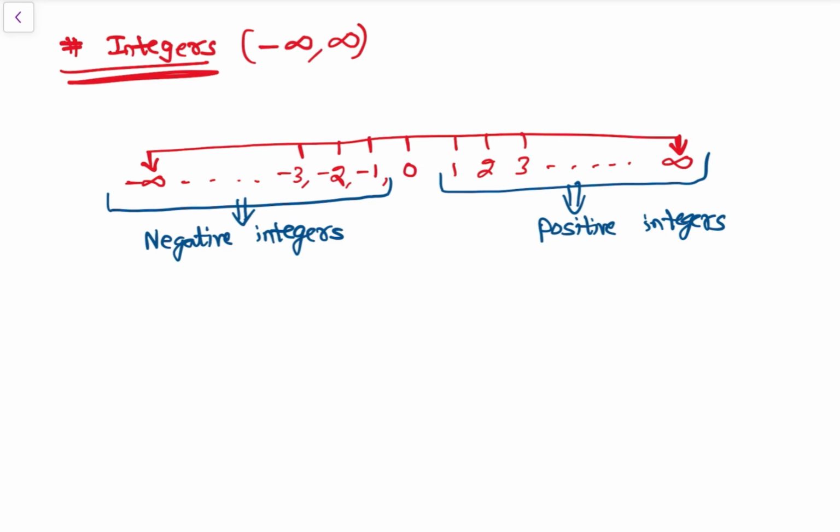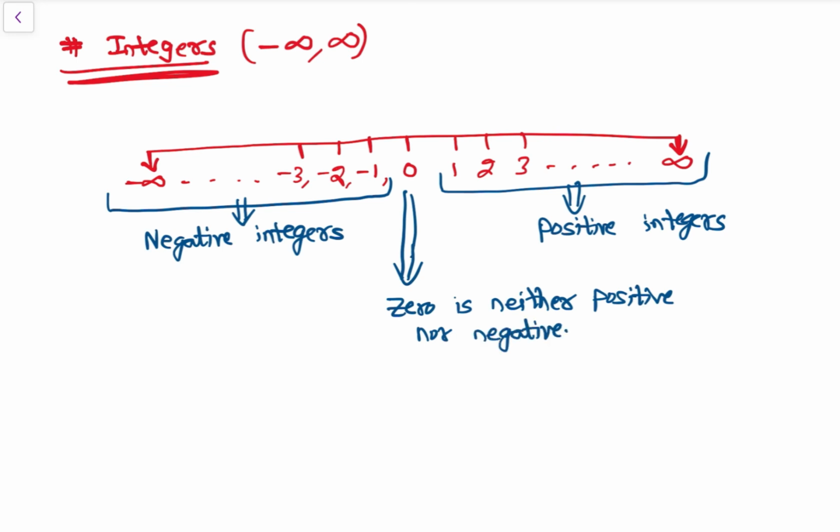And 0 is neither positive nor negative. 0 is neither positive nor negative, right?